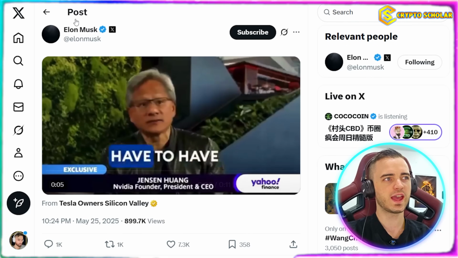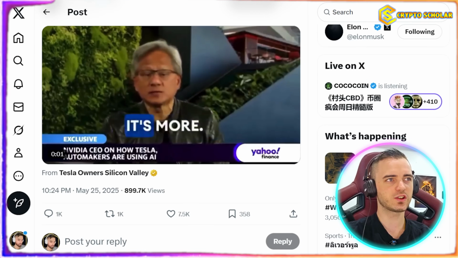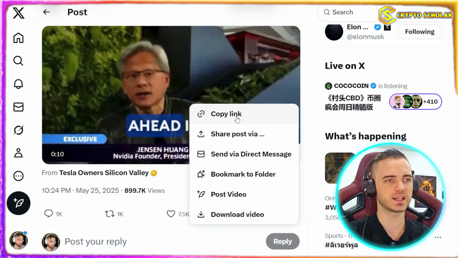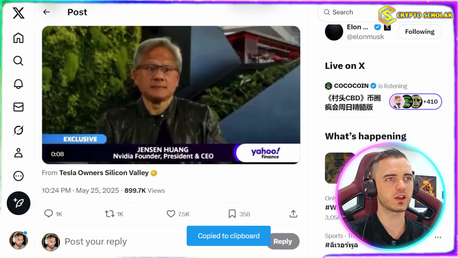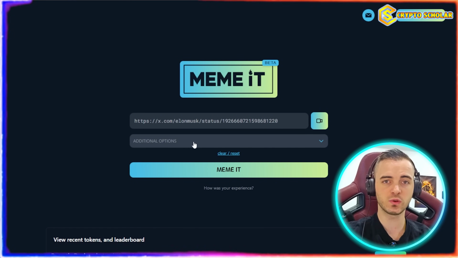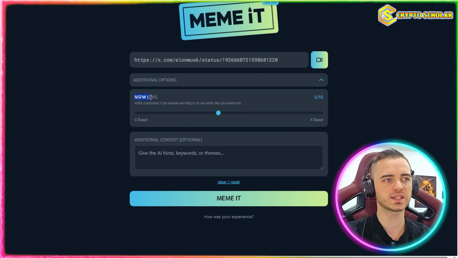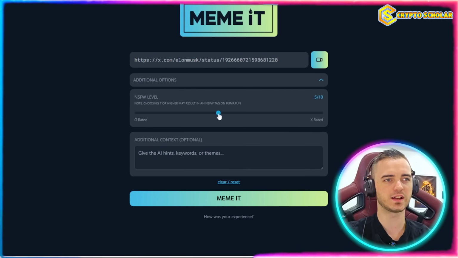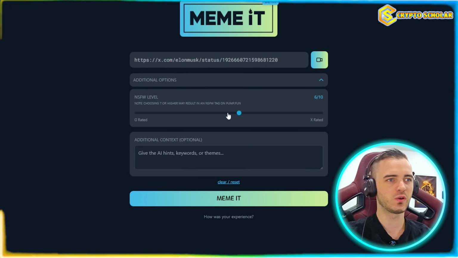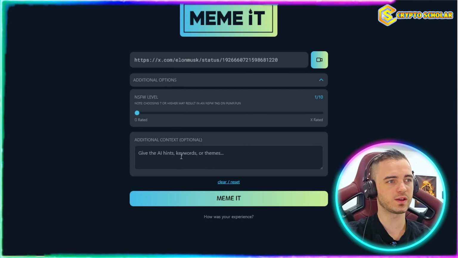Well, here we've got a viral post from Elon Musk. And what we're going to do here is basically just copy the link to this post by pressing copy link here. And then we're going to go back to MEMEiT. We're going to paste that link in. And then there's an additional options button here that we can use. So this is going to be the not safe for work level. So if you want it to be slightly more rude, you would have it like this. Or if you want it more G-rated for younger audiences, then you could do so here as well.